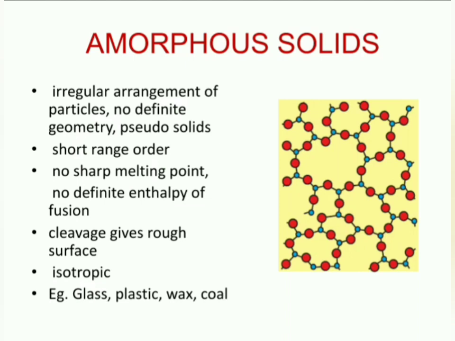They don't have a sharp melting point. For example, if you heat plastic, it becomes soft before melting or getting converted into a liquid. So they melt over a range of temperature. So there is no sharp melting point here, and there is no definite enthalpy of fusion. Enthalpy of fusion is the amount of heat required to convert 1 mole of solid into liquid state.